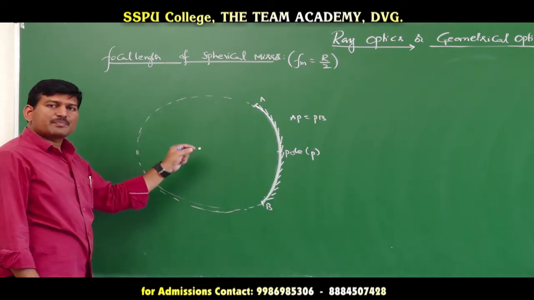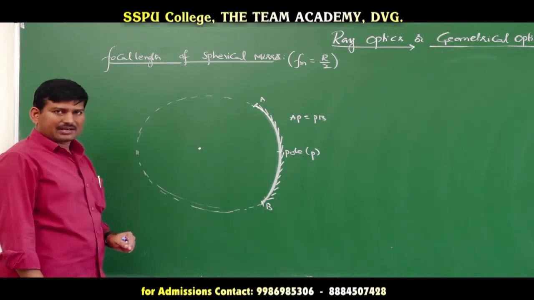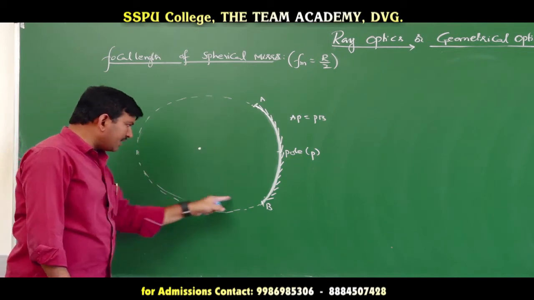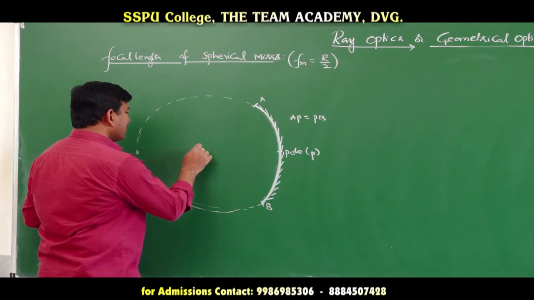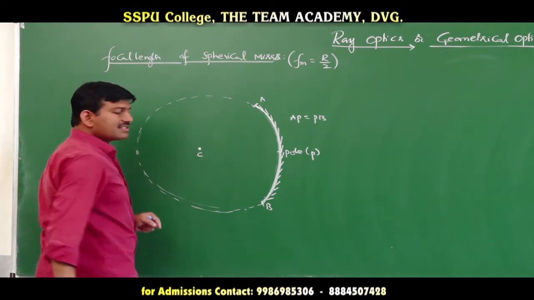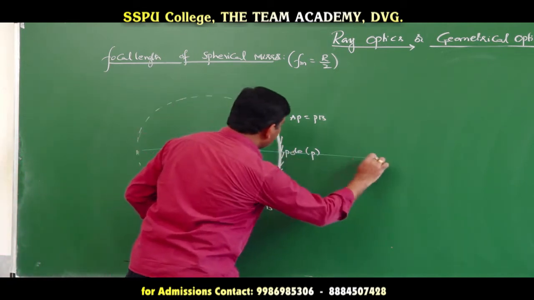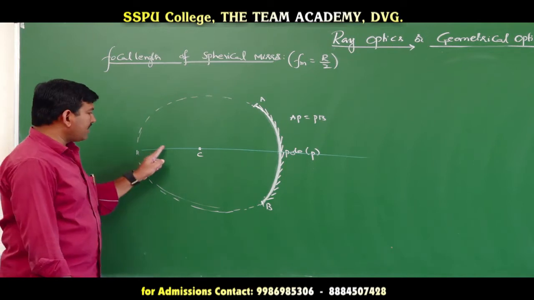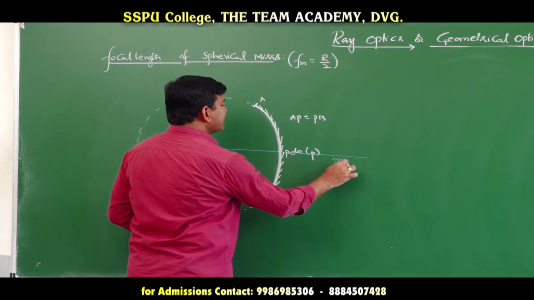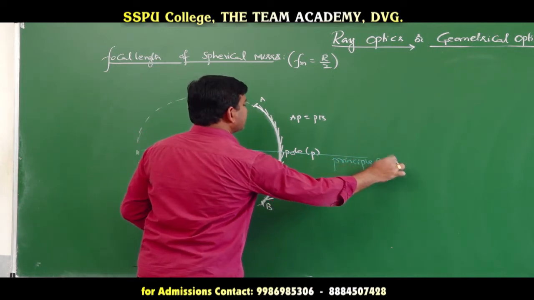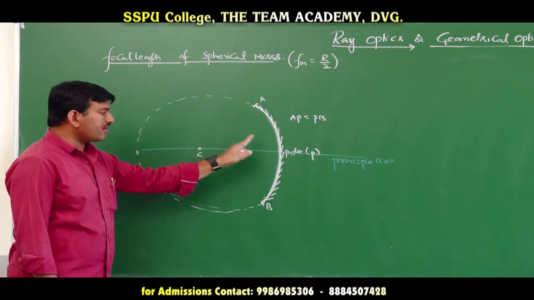The center of the spherical surface of which the given spherical mirror is a part is said to be the center of curvature, indicated with the letter C. Now a straight line passing through the center of curvature and the pole is said to be the principal axis. What is principal axis? A straight line passing through the center of curvature and the pole.